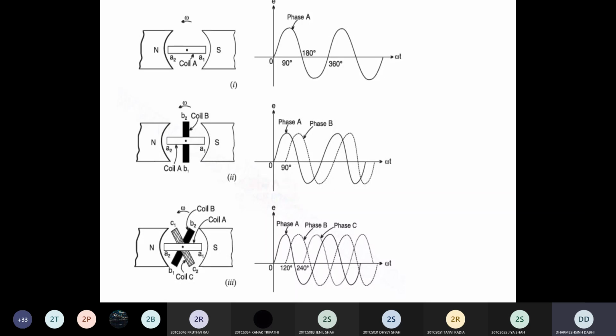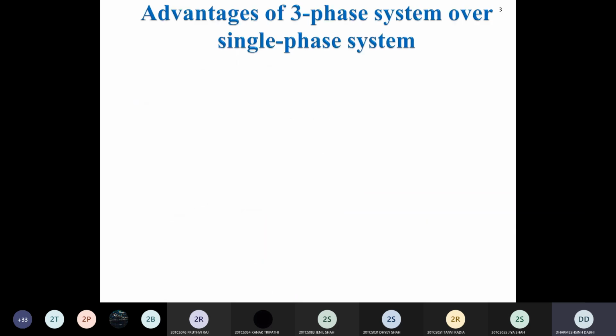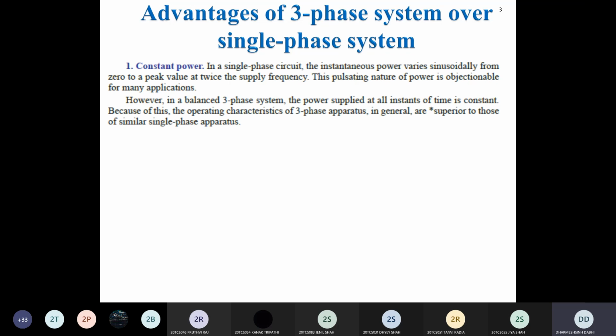Now let's check the advantages of the three phase system over the single phase system. The first advantage is that in the single phase circuit, instantaneous power varies sinusoidally from 0 to the peak value at twice the supply frequency.